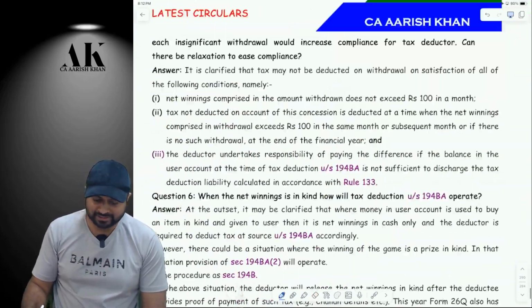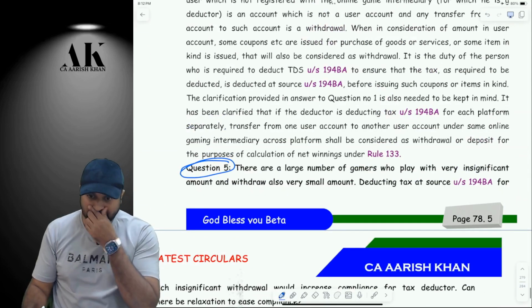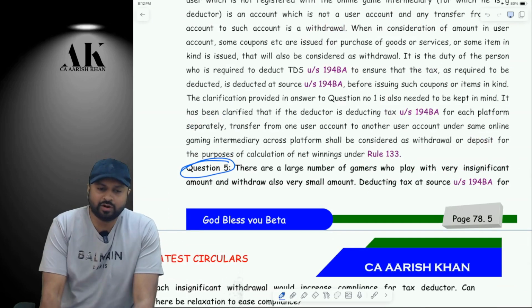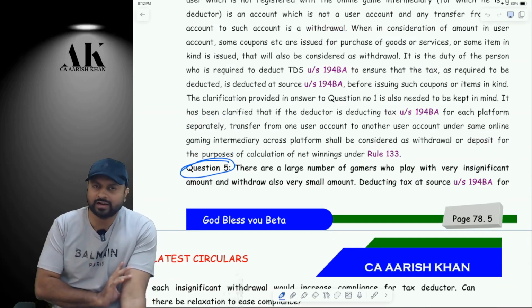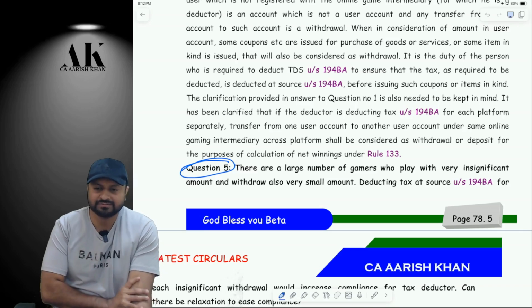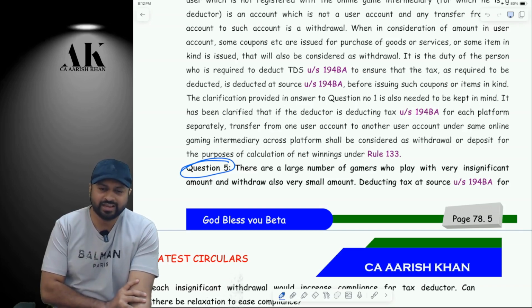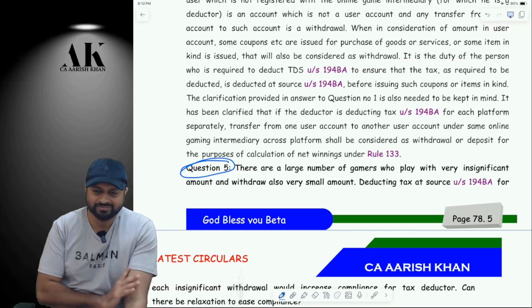Now, one very, very genuine question which CBDT has answered over here. There are a lot of people, and because there is no threshold under this section, there is going to be a lot of problem. Is there any threshold under this section for deducting TDS? Please tell me. No, sir. So if I withdraw 20 rupees, 30 rupees, 2 rupees, 5 rupees, 10 rupees, there might be some people who might withdraw even 10 rupees, 5 rupees, 3 rupees, anything where they are earning, they are withdrawing.